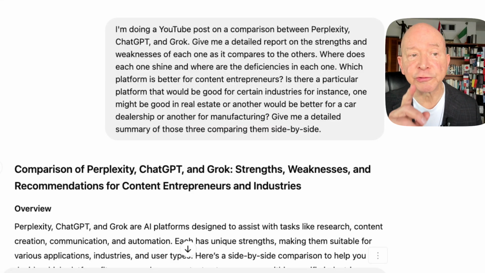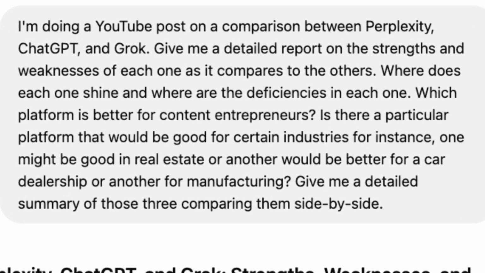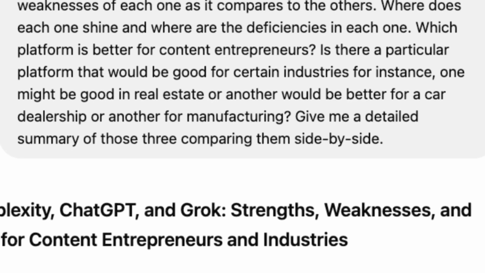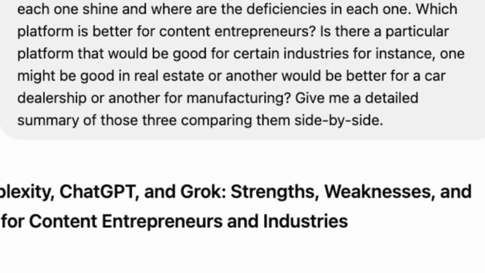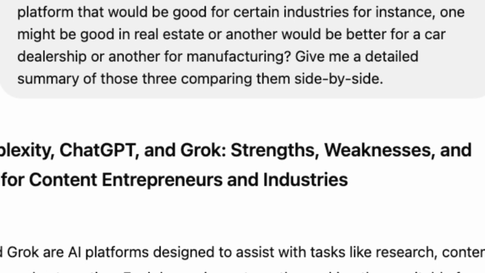So here's the prompt that I put into ChatGPT, and I'm using version 4.0 on this. Matter of fact, I can come over here and I'm going to let you see it. I'm doing a YouTube post on a comparison between Perplexity, ChatGPT, and Grok. Give me a detailed report on the strengths and weaknesses of each. That's good to know as it compares to the others. Where does each one shine, and where are the deficiencies in each one? And we go on to say, is there a particular platform that would be good for certain industries? For instance, one might be good in real estate and another might be better for a car dealership or another for manufacturing. Give me a detailed summary of these three, comparing them side by side.